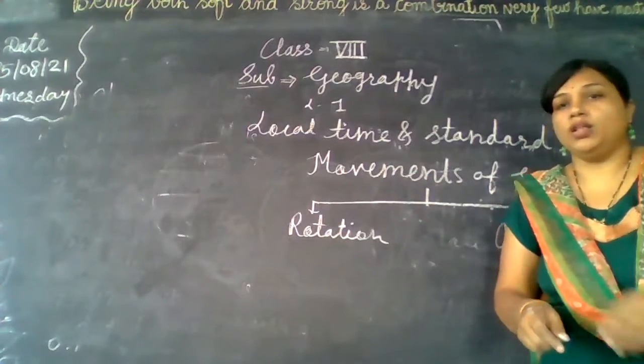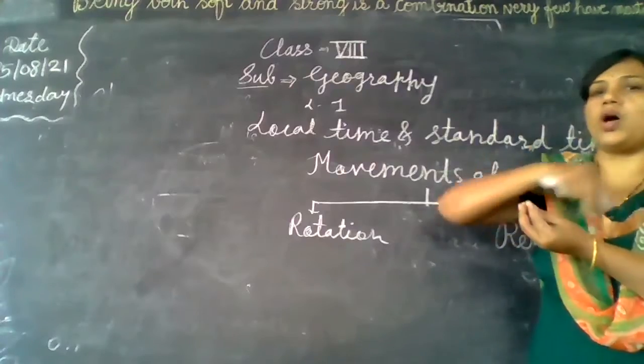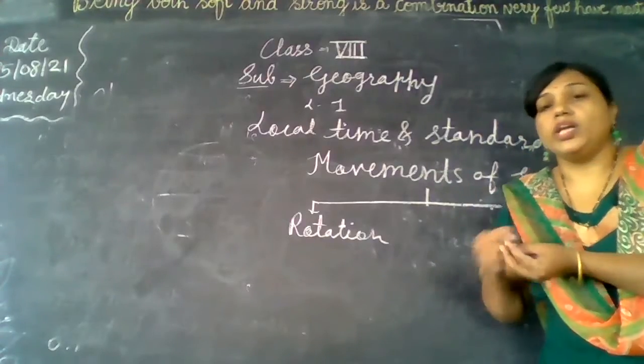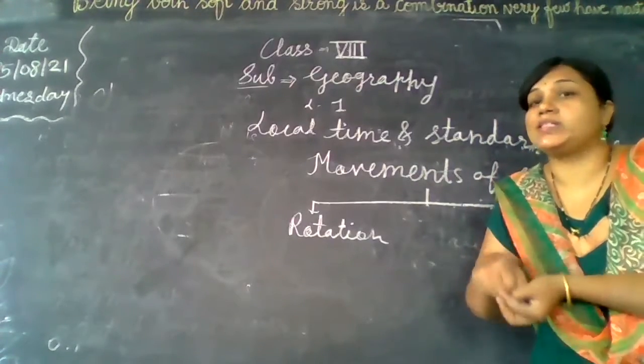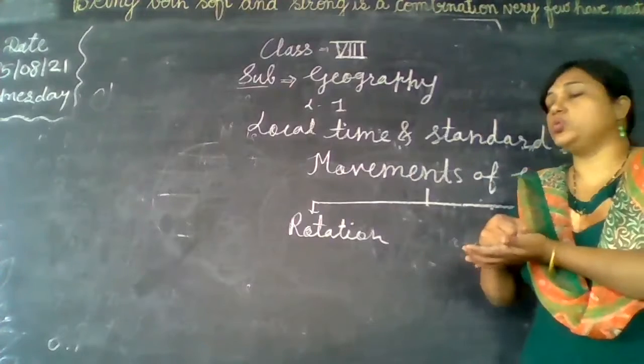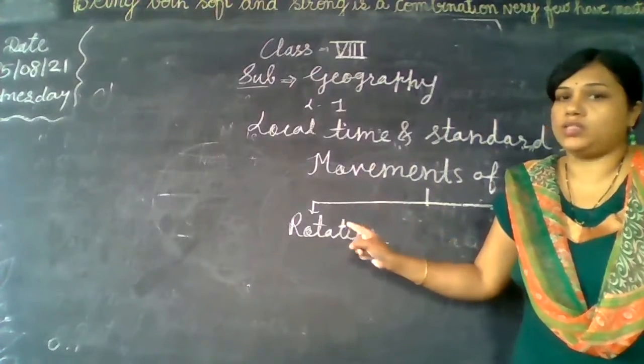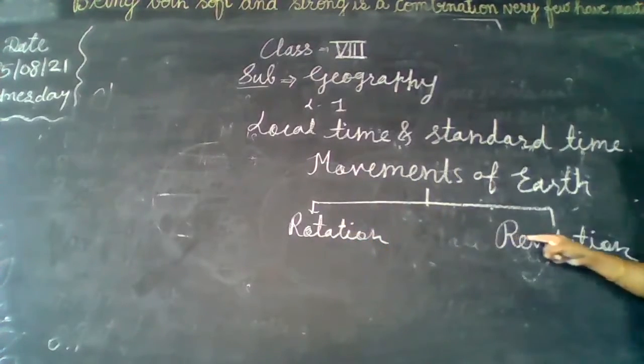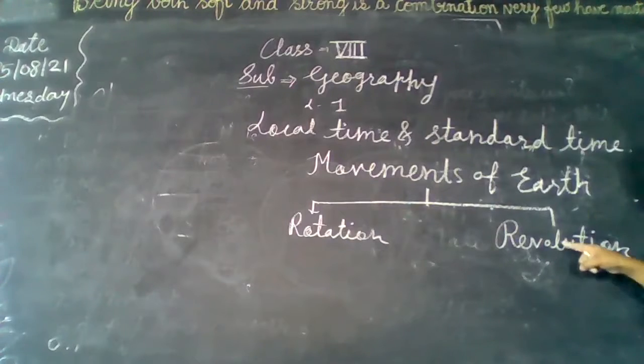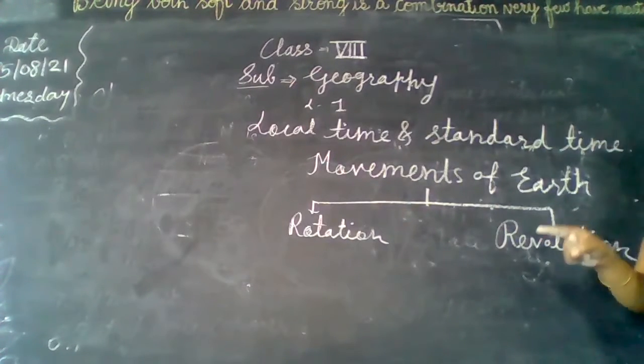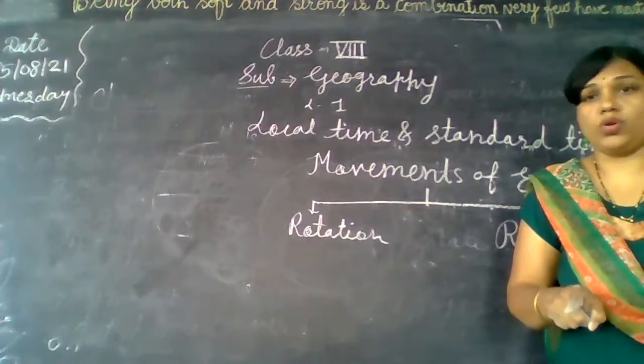You know that the earth not only moves around the sun, but it also moves around itself. When it moves around itself, it is called rotation. And when it moves around the sun, it is called revolution. Please understand both these concepts.